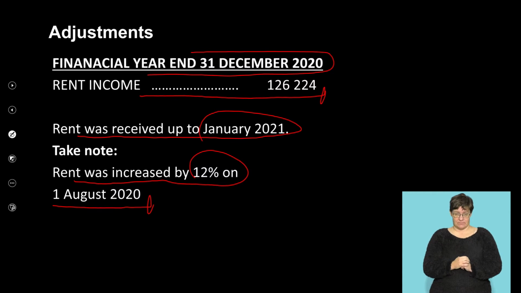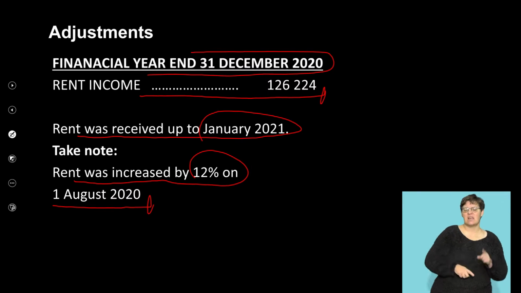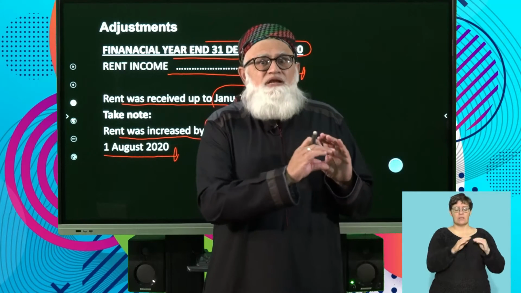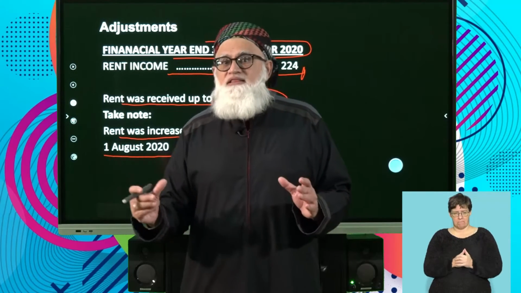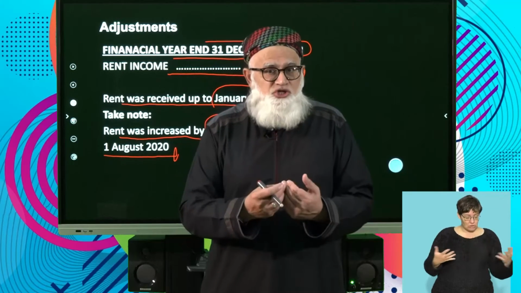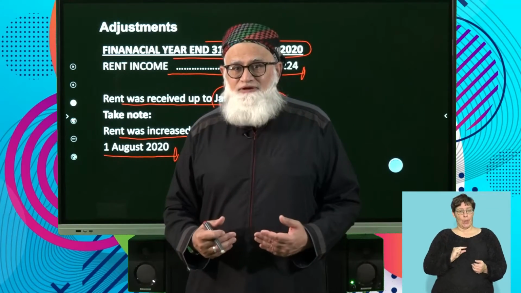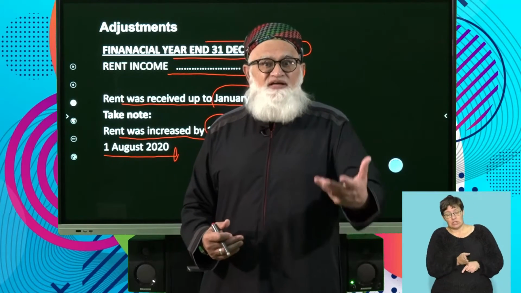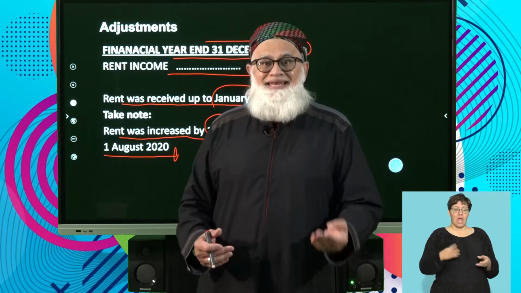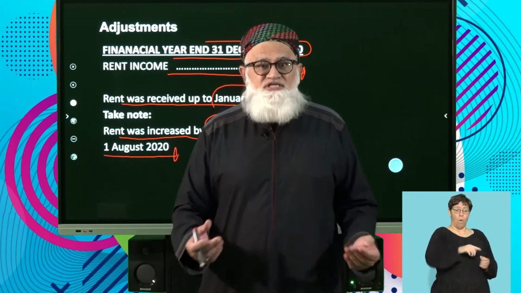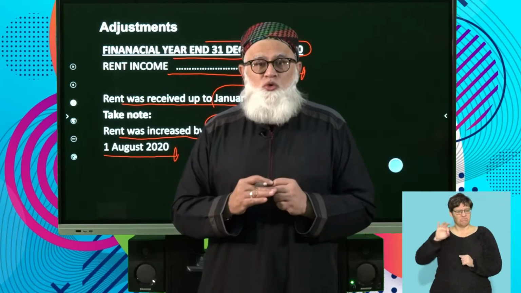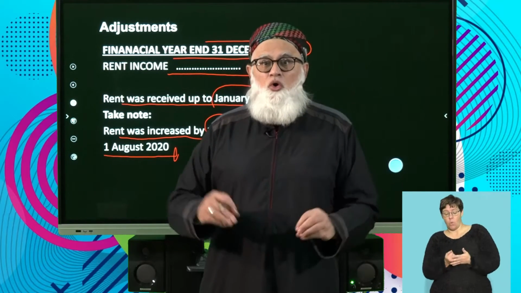Again, let me just give you an overview of the rentals and the types of adjustments that you can get. Firstly, the rental remains constant for the year. Either you've received too much or you've received too little, right? So it can either be a deferred income where you received too much rental, or it could be an accrued income where you haven't received for the full 12 months. Right, those are the two possible adjustments with rent income, either deferred or accrued.